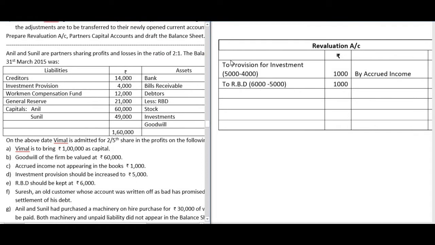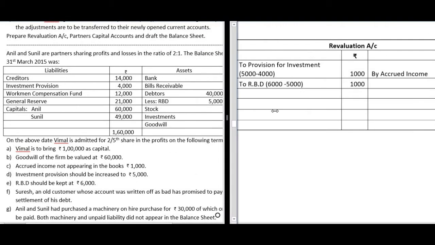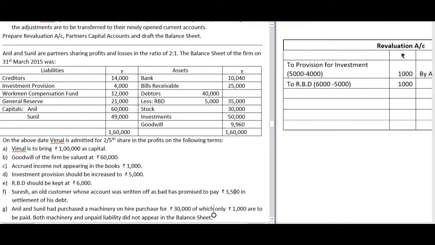Next, Suresh, an old customer whose account was written off as bad, has promised to pay ₹3,500 in settlement of his debt. Now we have to understand, Suresh was our old customer. He was a debtor of the firm, but his account was written off as bad debt. So it is not included in the debtors. But now once again he comes and he promises to pay 3,500.